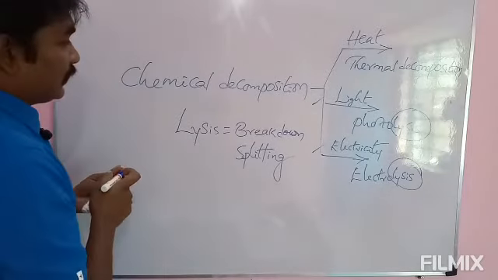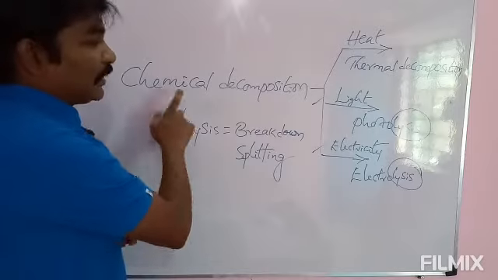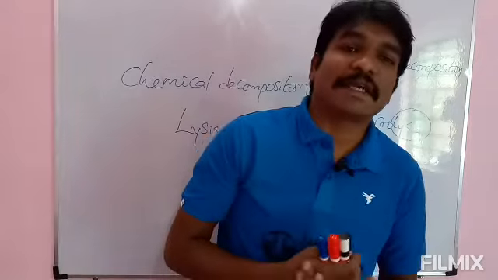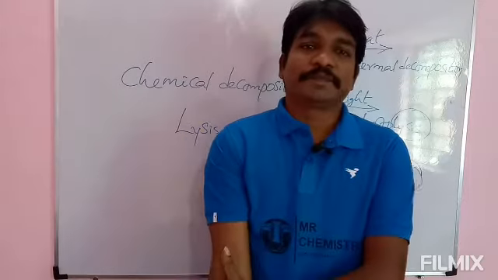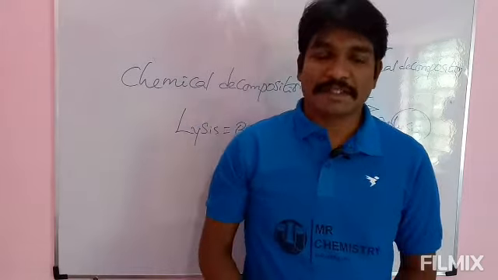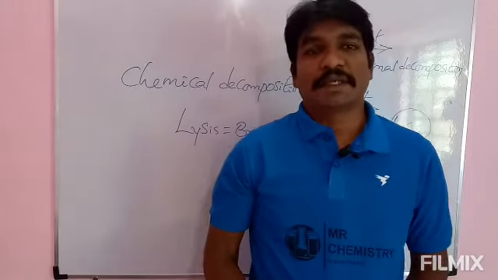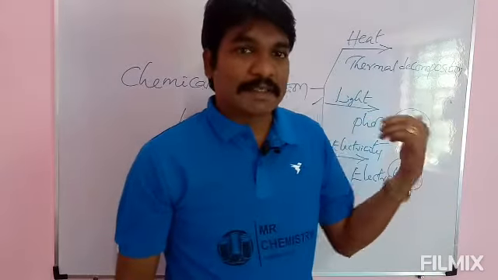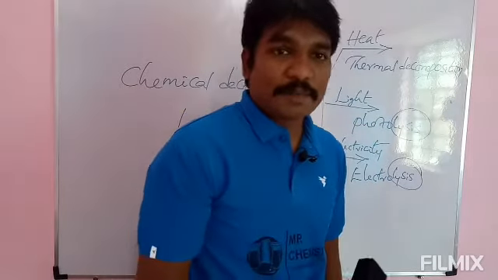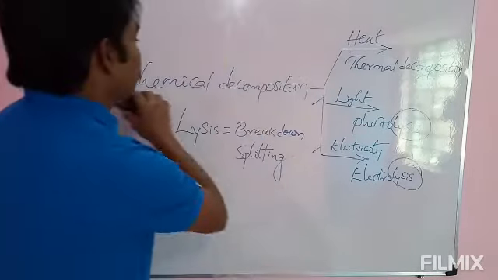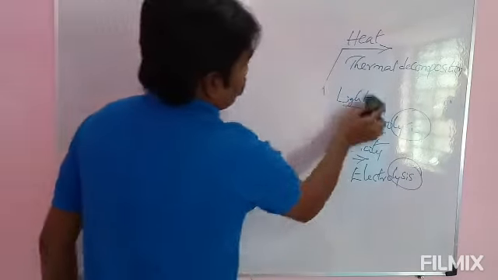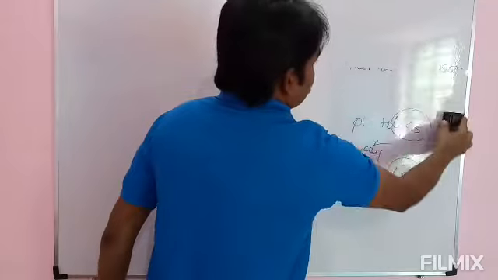And once again check it. What is meant by chemical decomposition reaction? Chemical decomposition reaction is a chemical reaction in which a substance decomposes into two or more new substances in presence of an energy source. The energy source may be heat, light or electricity. And we will discuss different examples for each one. First one is thermal decomposition.